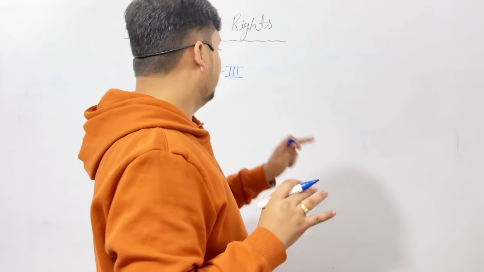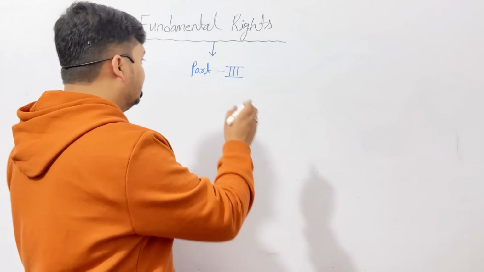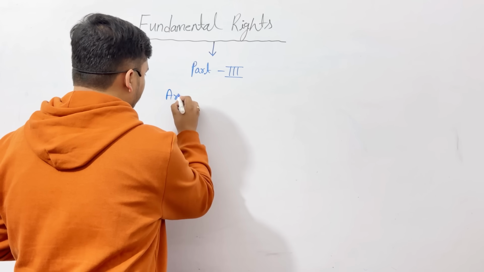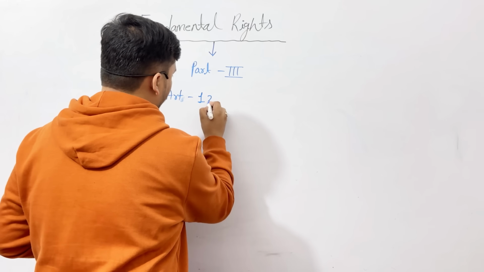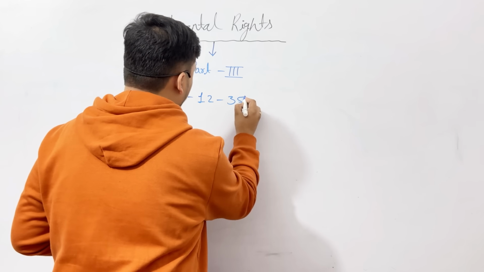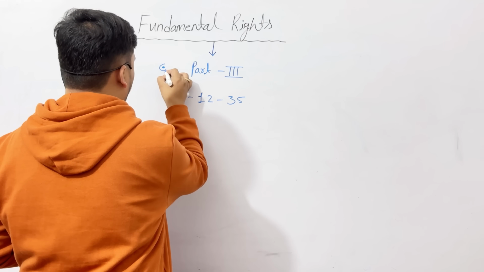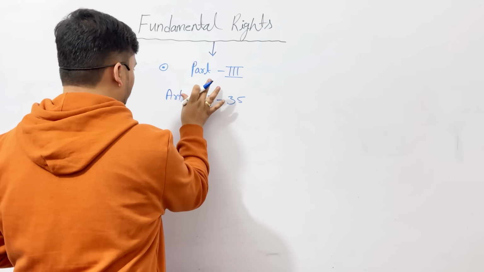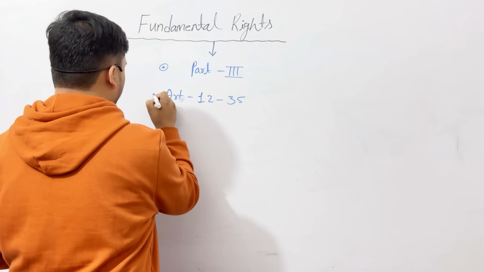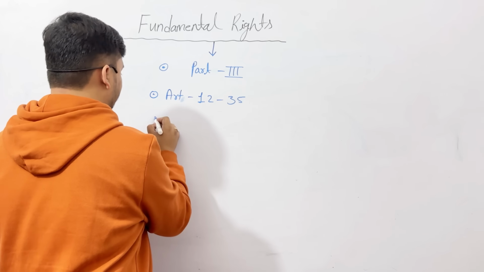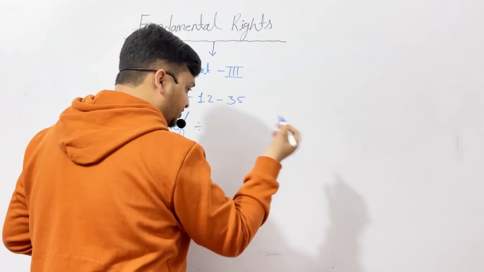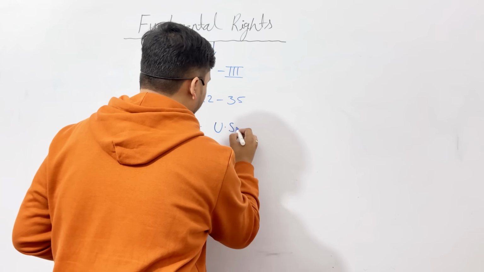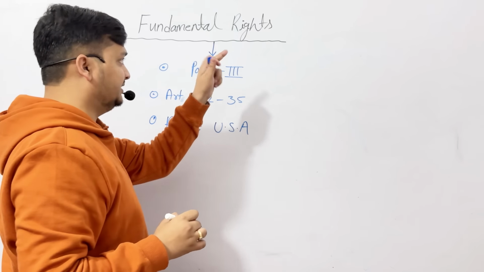So this is very important. From which article to which article? From Article 12 to 35. So note down, the first point is Part 3, the articles from 12 to 35. This is the second key point. And the reference is from the Constitution of the USA. So these three things are most important.